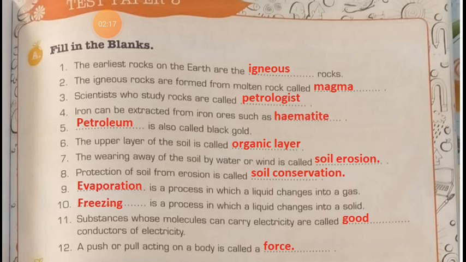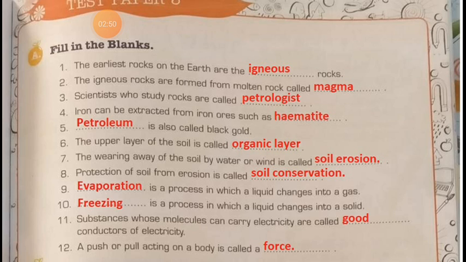Next, dash is a process in which a liquid changes into a gas. Name of the process is evaporation. Next, dash is a process in which a liquid changes into a solid. This is called freezing. Actually, in this process, when we keep liquid in the freezer, it converts into solid state. This is called freezing.